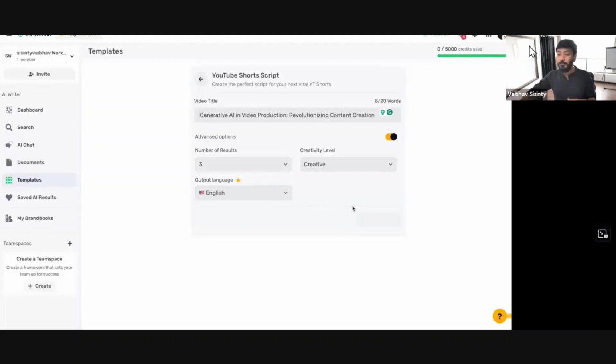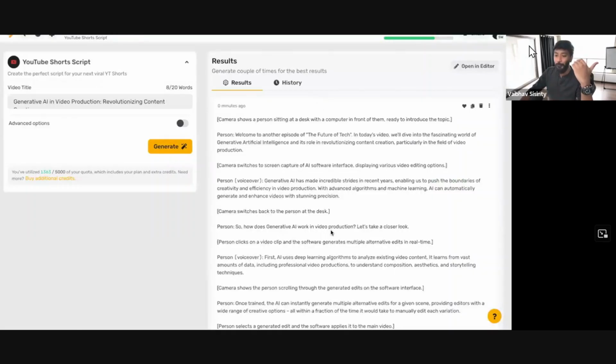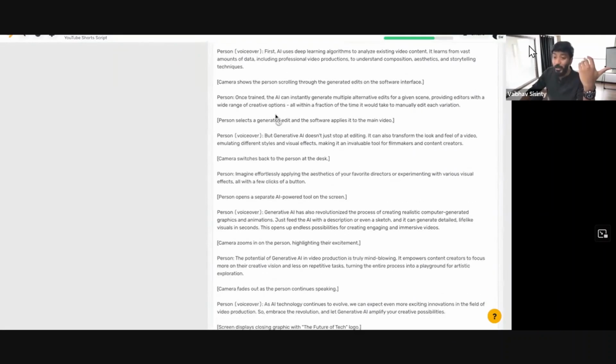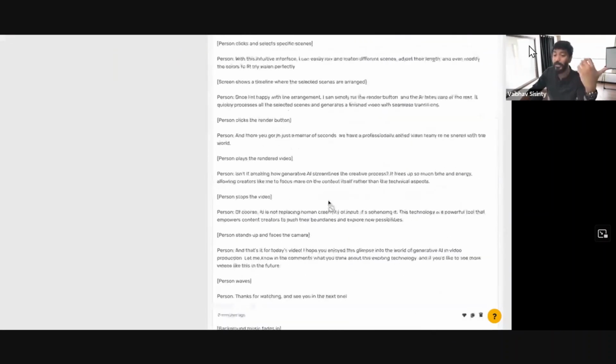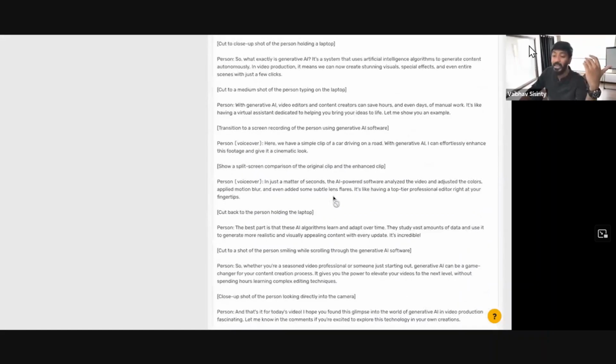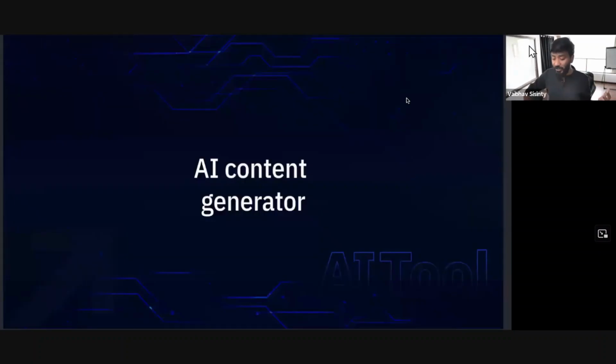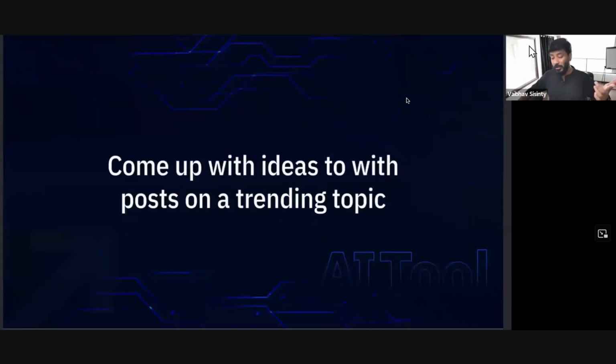And the moment I do that, it will be able to come up with a bunch of scripts. You can see this. It's giving you a voiceover that you can read to the camera, what can be on the camera, where you can speak, and it's given me 3 very good scripts that you can start playing with. Definitely play around with tools like this because they're built on top of OpenAI, but they're usually better than ChatGPT. And the reason is they're specialized to do something like this.